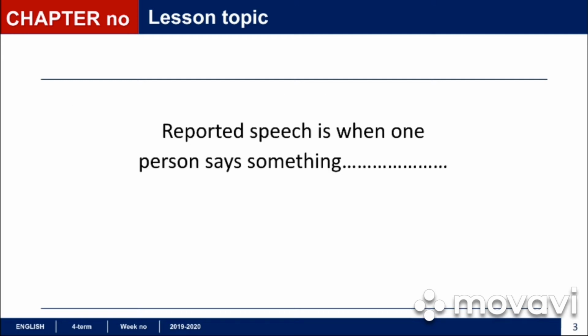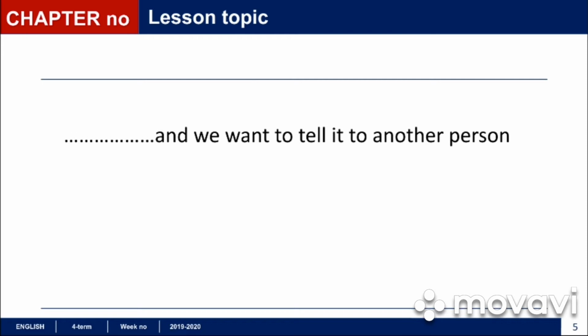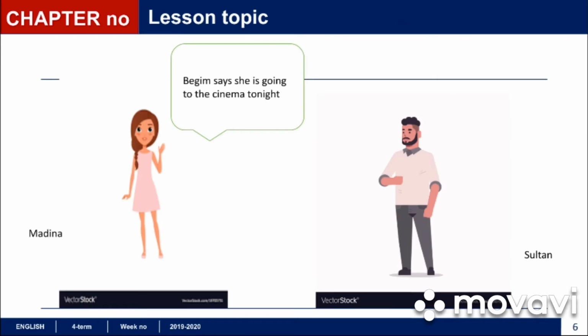What is reported speech? Reported speech is when one person says something. For example, Begum and Madina. Begum says, "I am going to the cinema tonight." And we want to tell it to another person. So this is reported speech. Madina tells Sultan, "Begum says she is going to the cinema tonight." Here we have reported speech.